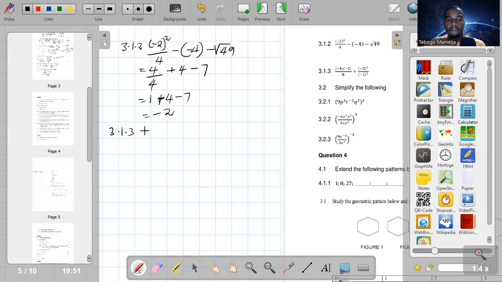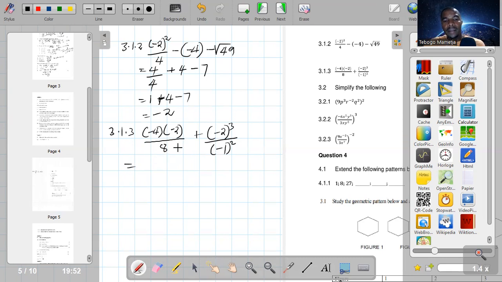So 3.1.3. So it's negative 4 into negative 2 all divided by 8 plus 2 negative 2 cubed over 1 negative 1 squared in brackets.